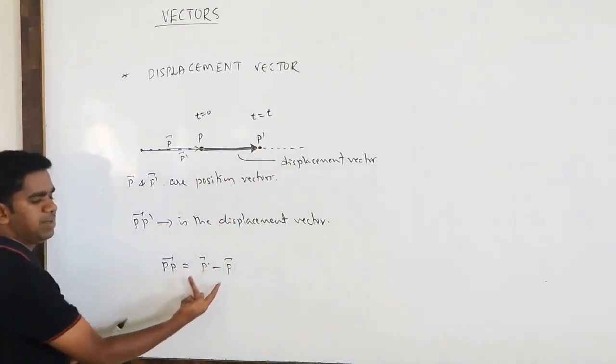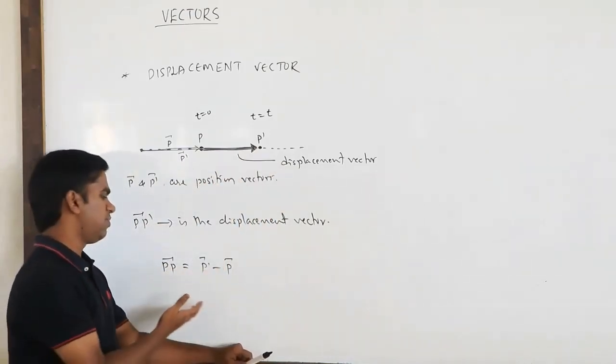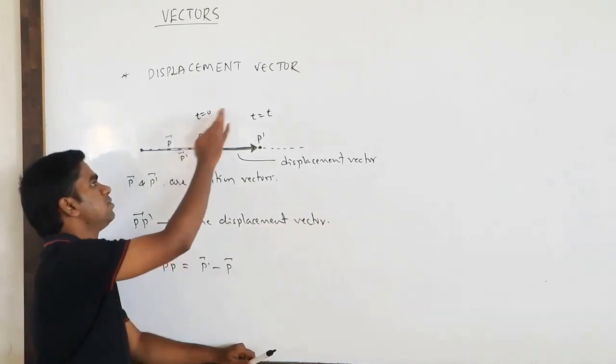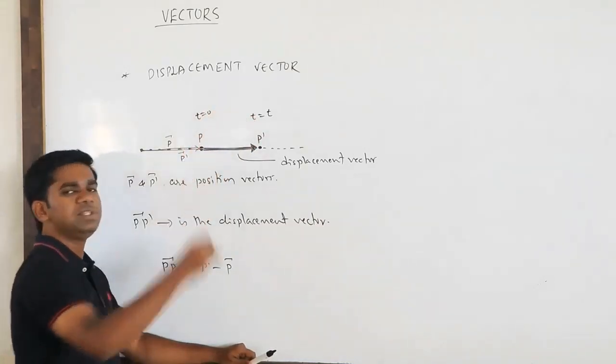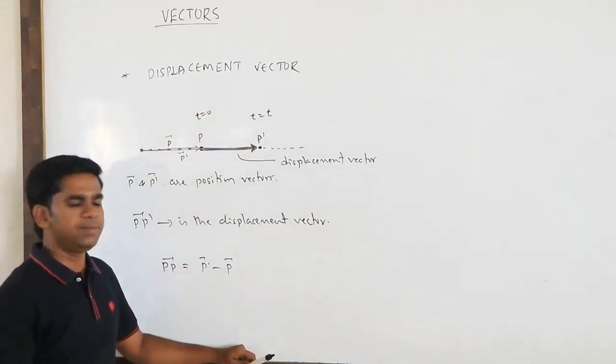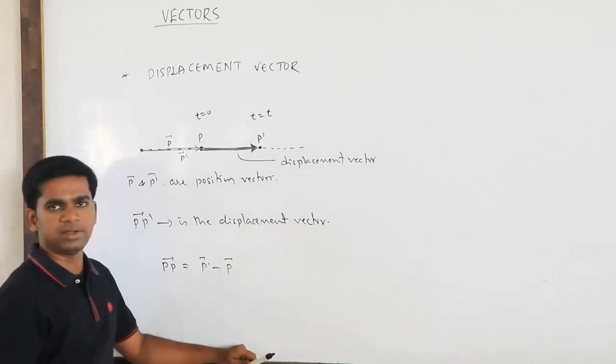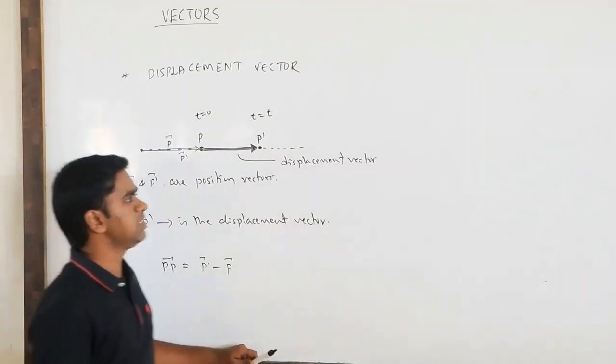The difference between the position vectors of the particle at t equals t and at t equals 0 will give you the displacement vector.